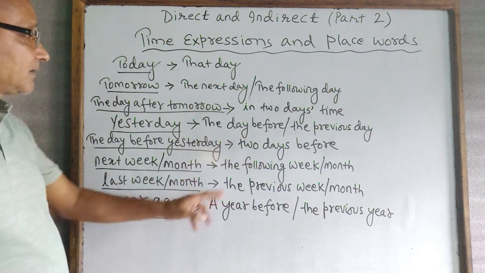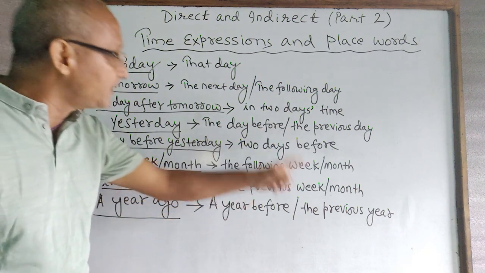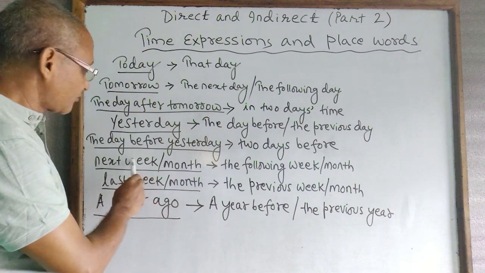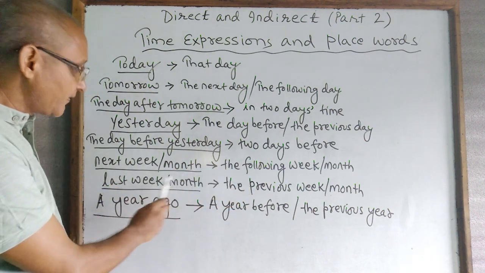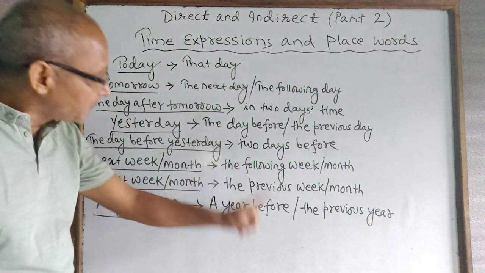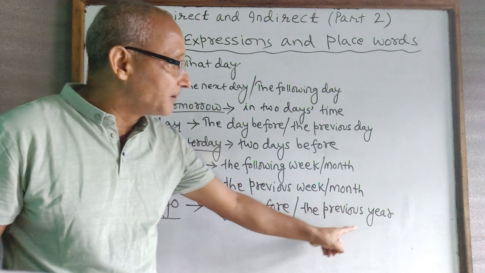Next week or month becomes the following week or month. Last week or month becomes the previous week or month. Do not get confused with these two. Next week is following, last week is previous. A year ago or year before: ago becomes before. Or you can also write the previous year.